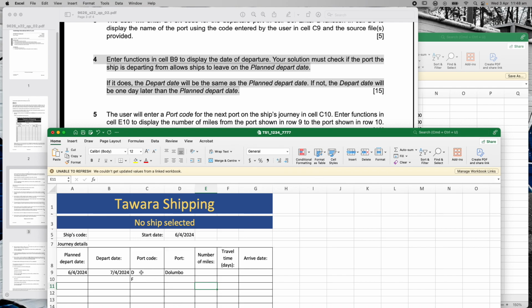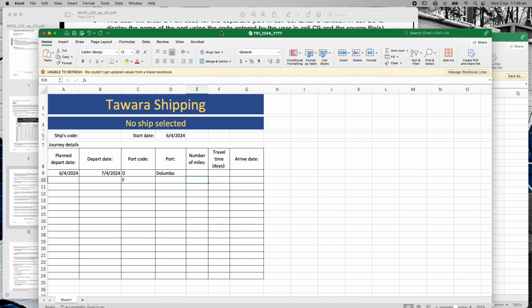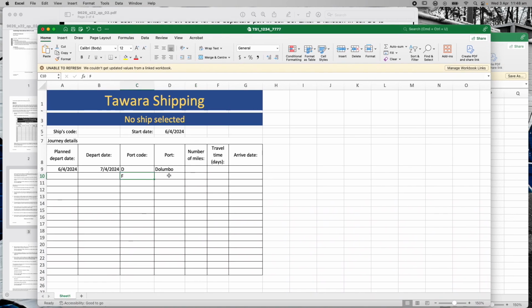Okay, so then the distance from D to F, right? And the answer should come in here, number of miles. It says E11, right? So it's going to put it in there. So we've got D's the port, F's the new port. Now, one thing you'll also notice here is I've put in F there, but the port name hasn't come in.